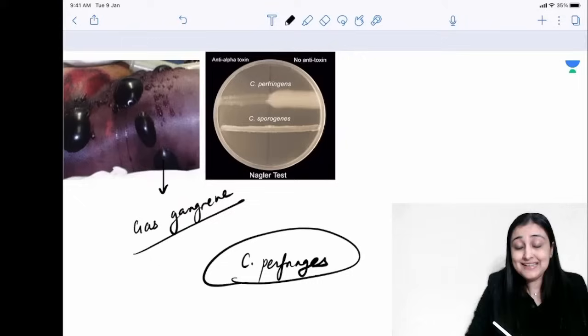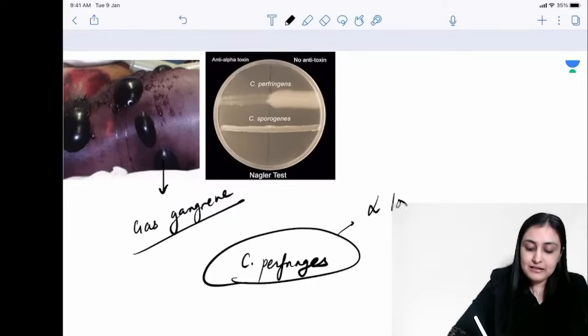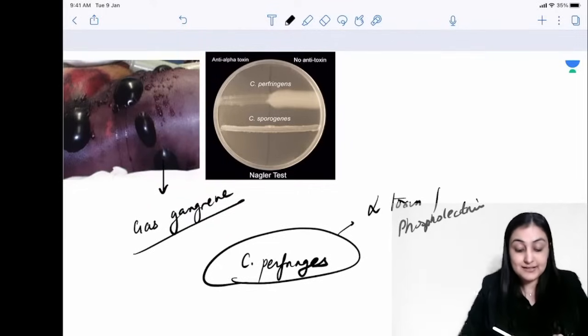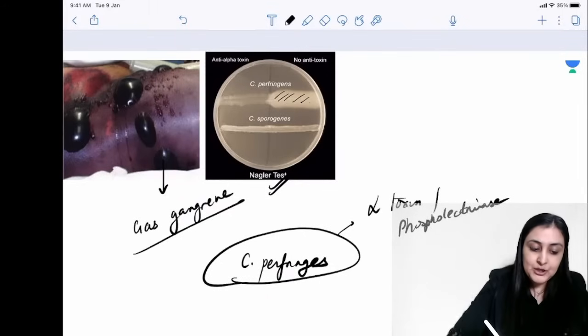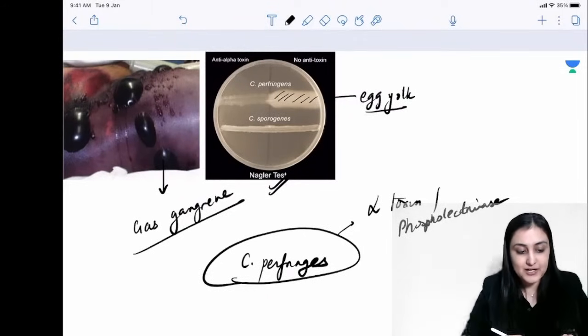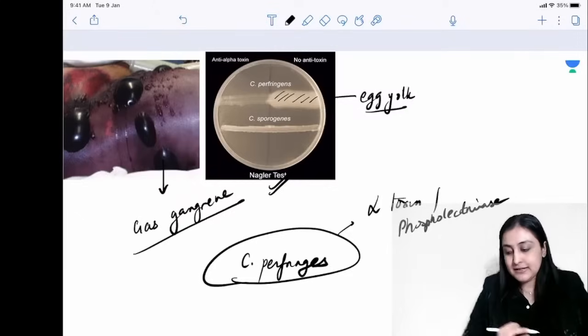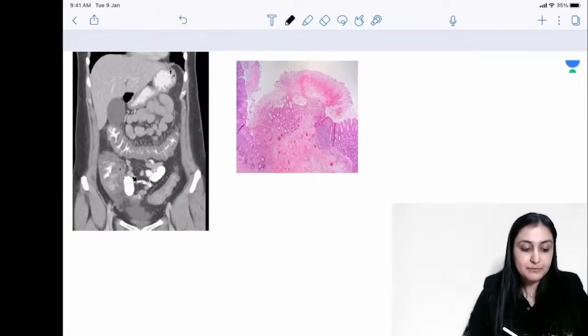Clostridium perfringens has a very deadly toxin which is called alpha toxin, or lecithinase. Yes, alpha toxin, phospholecithinase, is a very deadly toxin. Because when I do this Nagler's reaction, Nagler's test, what's going to happen is that it's going to lyse this egg yolk. We basically have egg yolk here, right? So the egg yolk will undergo lysis. So this is the alpha toxin, phospholecithinase or phospholipase A, that you have here, which is why you have the Nagler's reaction. Okay, so this is about Clostridium perfringens.